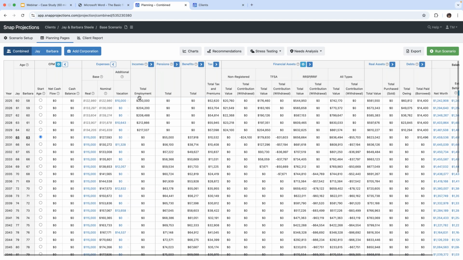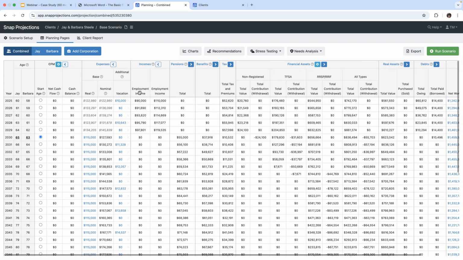So this shows the total employment right here. And if I expand on this, and if I keep my mouse on this here, we can see that Jay's employment income is 90,000 and Barbara's employment income is 110,000, and those are adjusted for inflation. Then we've got our pensions. We can expand this as well.